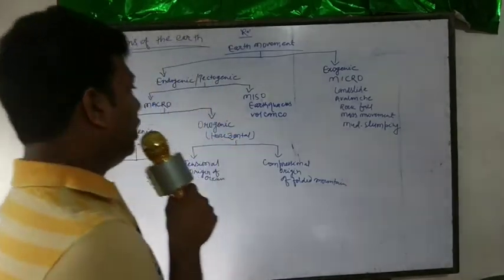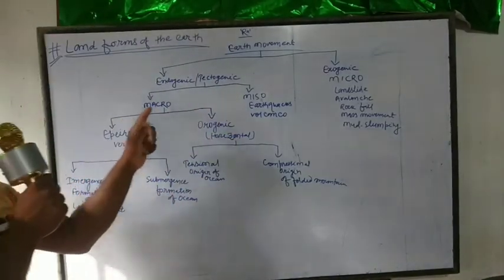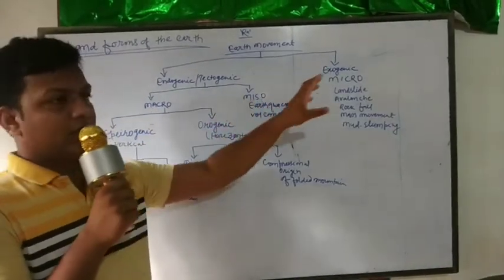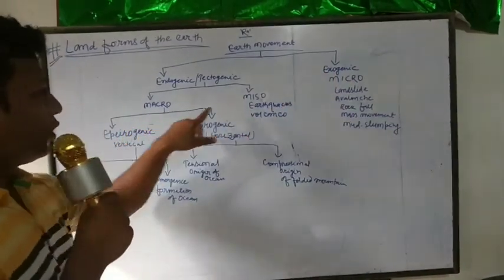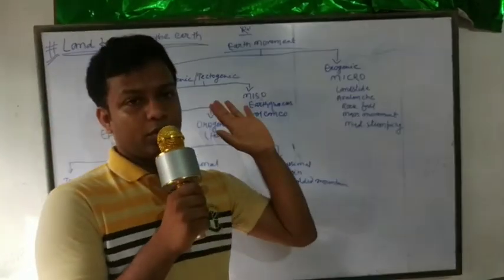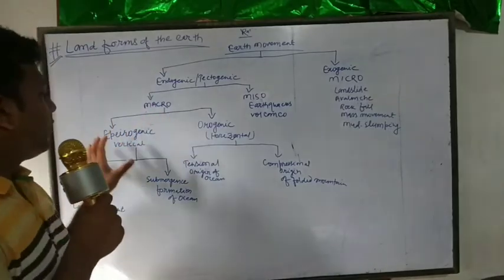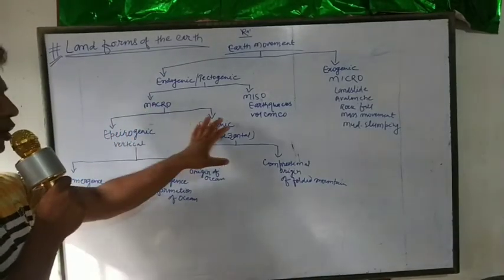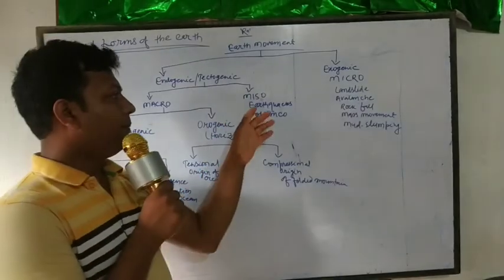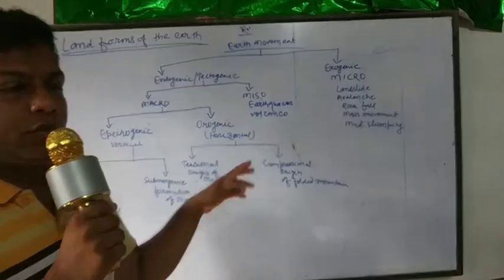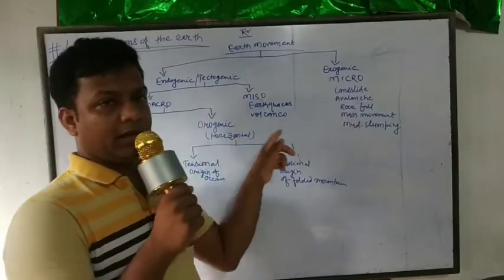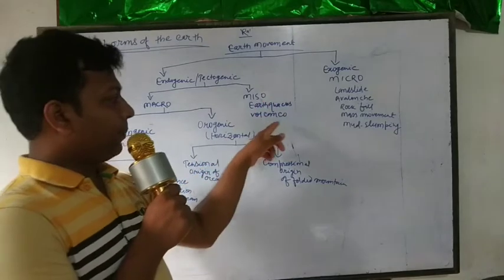Okay, now look at this. We categorize three types of force: macro, meso and micro. In macro we have epeirogenic and orogenic, and in meso we have two forces, earthquake and volcano, which we are going to discuss in a separate chapter.